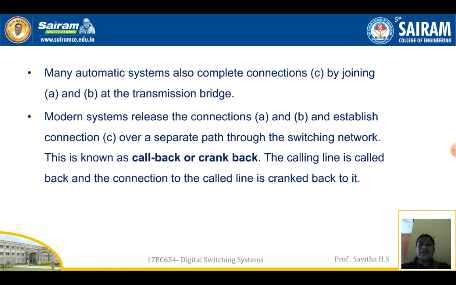Many automatic systems also complete connection C by joining A and B at the transmission bridge. Modern systems release the connections A and B and establish connection C over a separate path through the switching network. This is known as callback or crankback. The calling line is called back and the connection to the called line is cranked back to it.